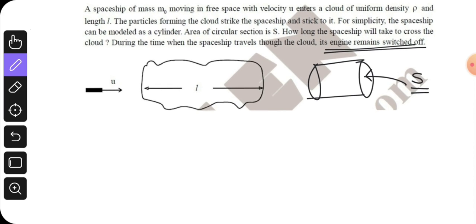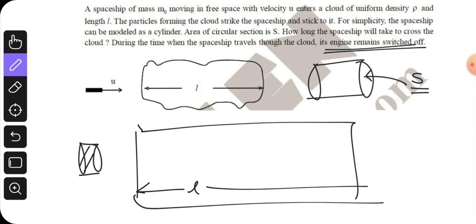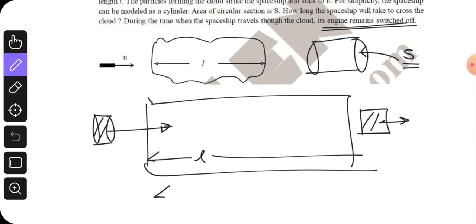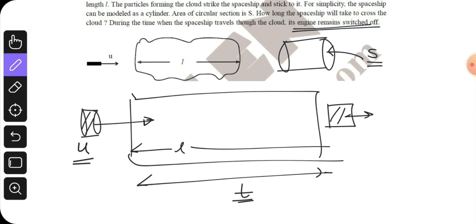Okay. So there is a cloud of length L, and the spaceship enters this cloud and exits this cloud, and we have to find the time to travel through this cloud. Initially it has velocity u and the final velocity will be different.